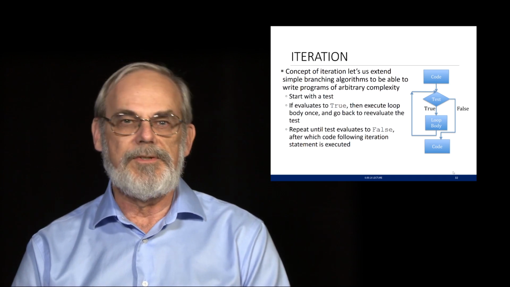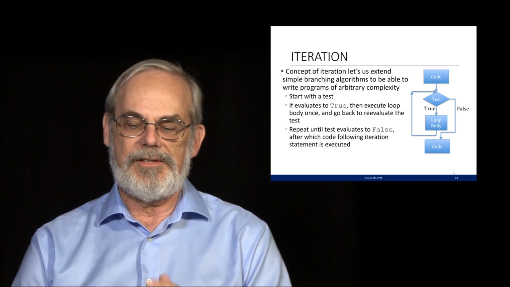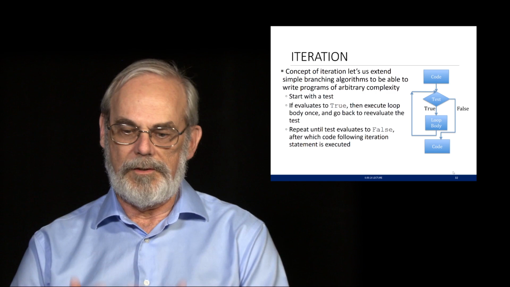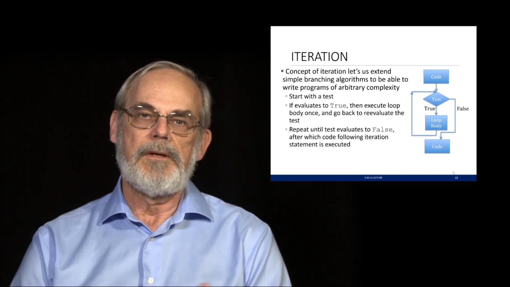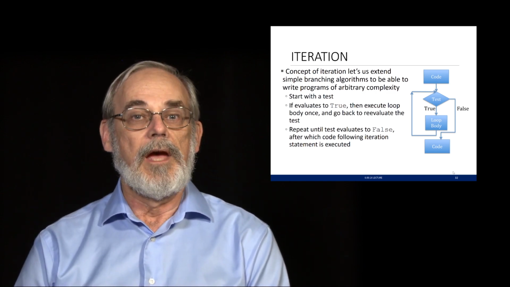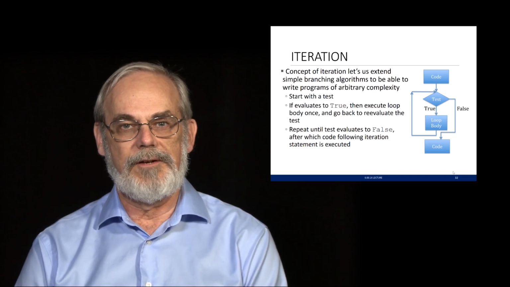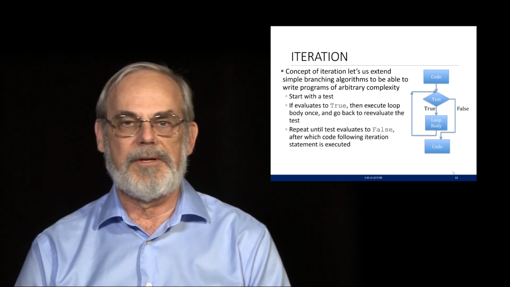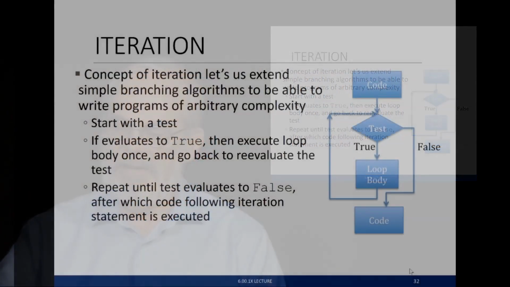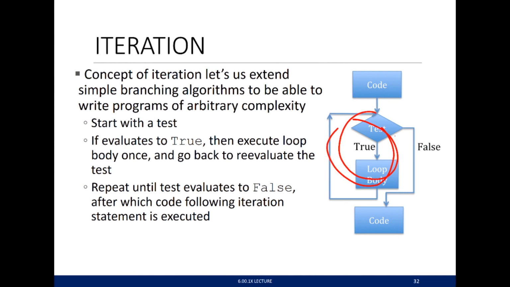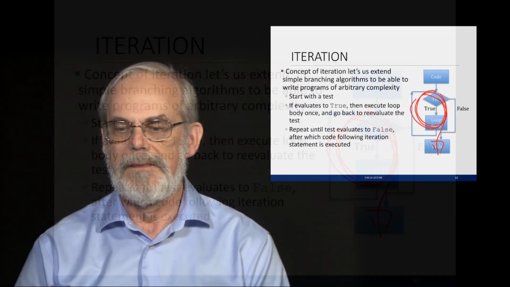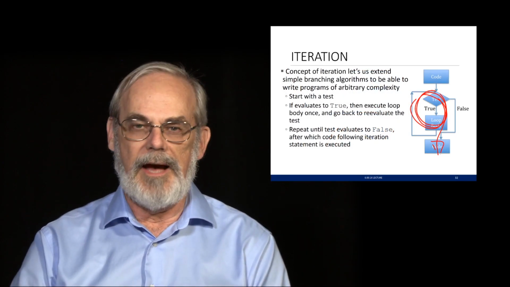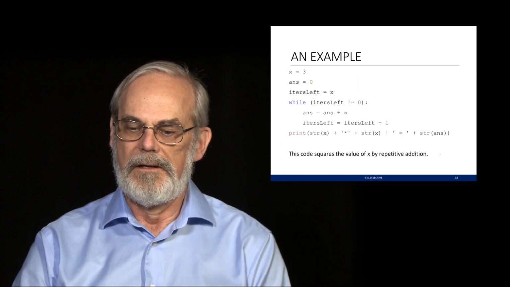As with a branch, we start with a test. If that test is true, then we're going to execute the loop body once, go back and check the test again. And we'll keep doing that until the test evaluates to false, at which point we go to the code following the iteration statement and execute that. So this says we can go through this loop multiple times before we come out. Whereas in the branching program, we only went through the code once. That's a powerful tool, and we're going to capture that a lot as we move forward.